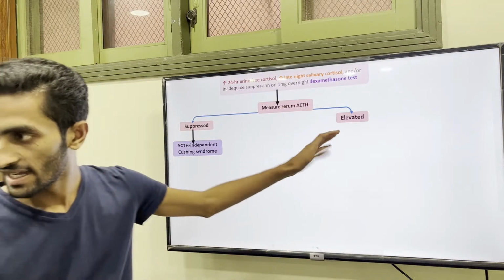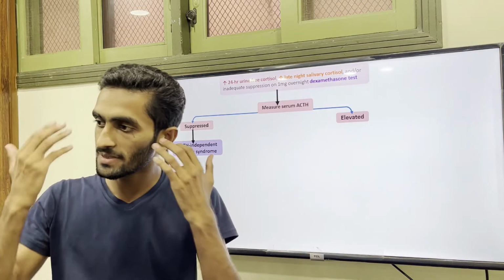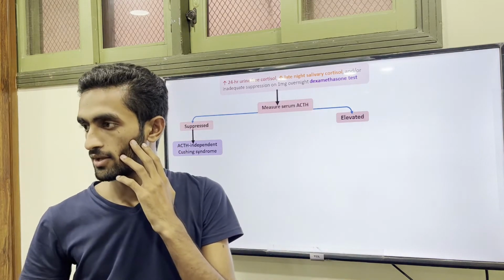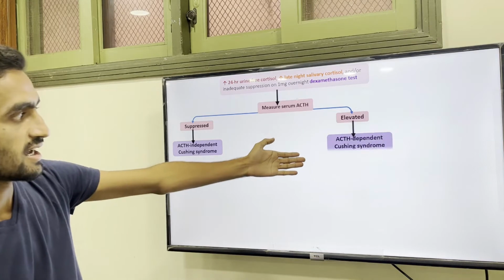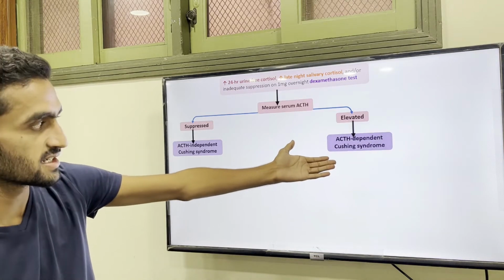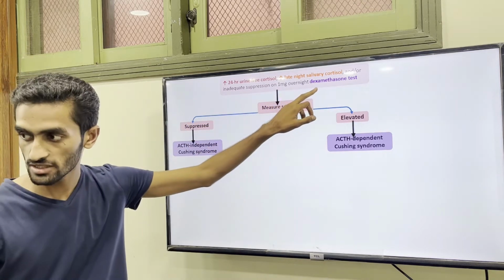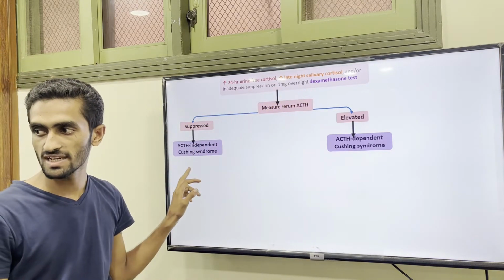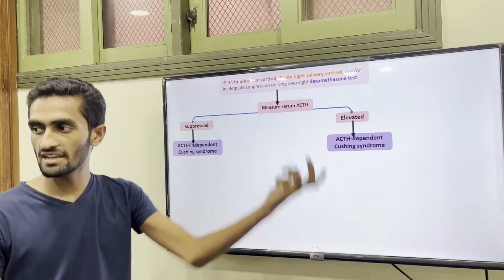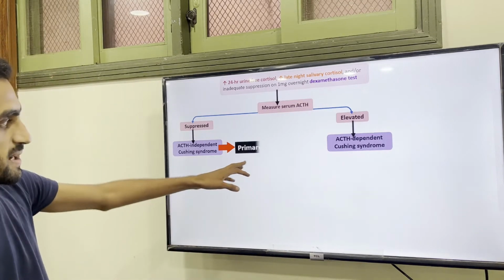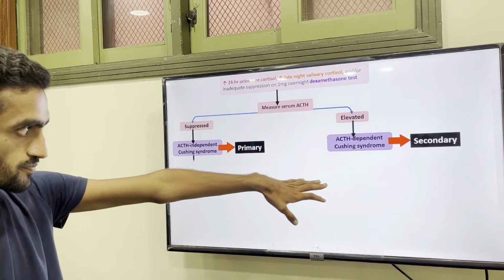While if it is elevated, because the problem is already in the pituitary, ACTH remains high. So in this condition, the ACTH-dependent condition means elevated. If by giving dexamethasone you see it suppressed, it means it's primary. If the ACTH level is still elevated, we can say it's secondary. So it's primary type, or secondary.